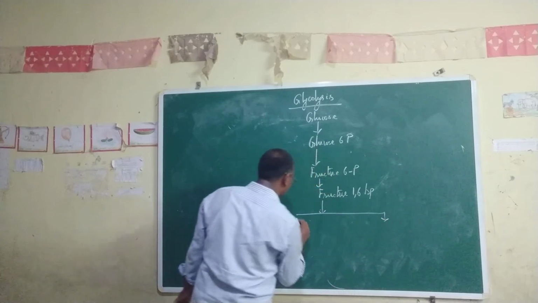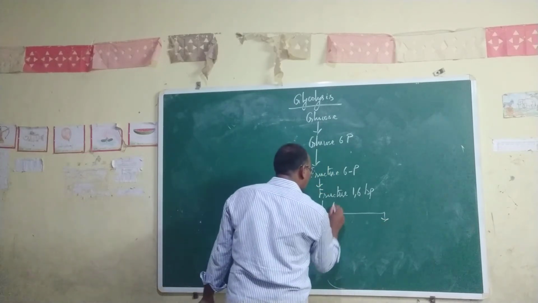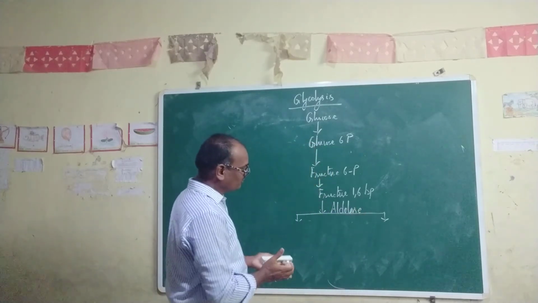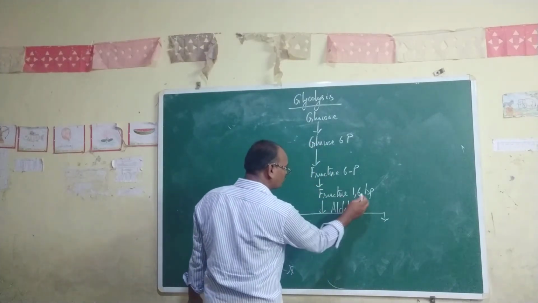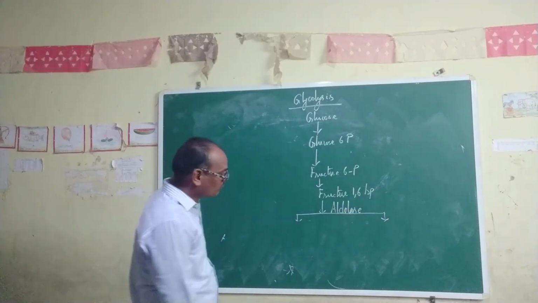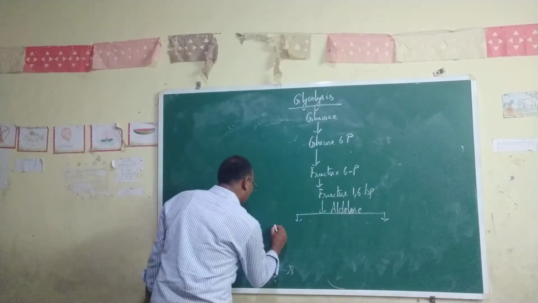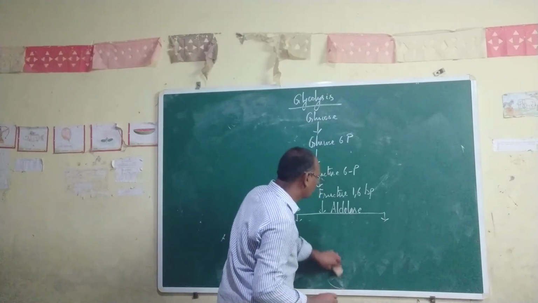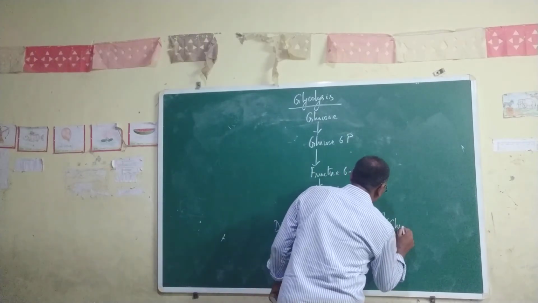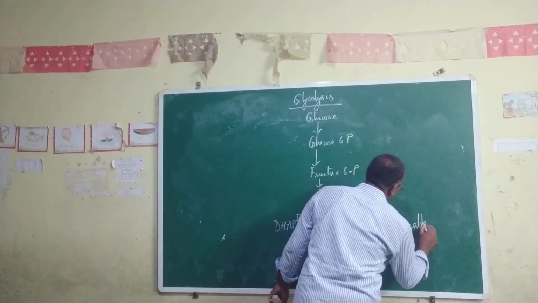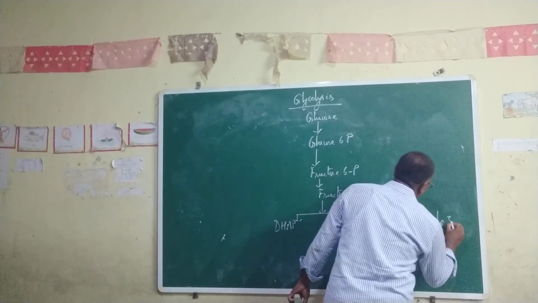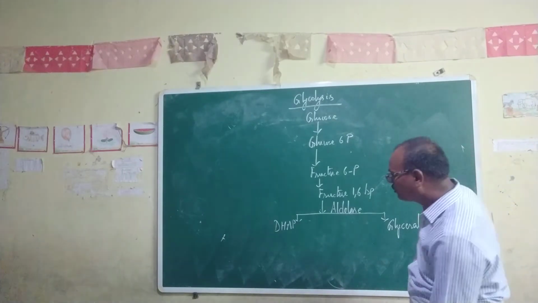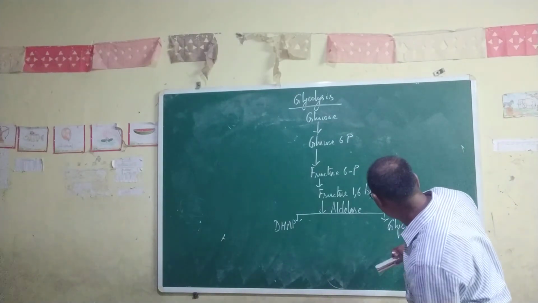This will be converted into two substrates with the help of the enzyme aldolase. So it is a lysis, a breakdown step. Because of that, fructose 1,6-bisphosphate will be converted into two substances: dihydroxyacetone phosphate and glyceraldehyde 3-phosphate.